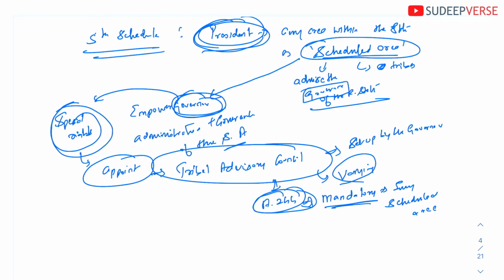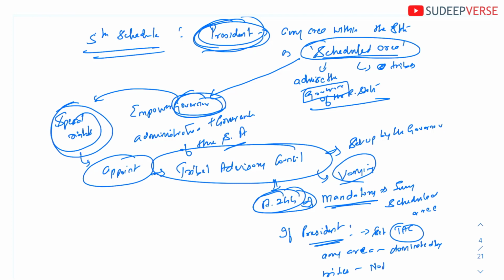Also there is one more point: if the president wants, again I am talking about the president, the president can set up a Tribal Advisory Council in an area that is dominated by tribes but is not declared as scheduled area. Okay, in that case it is not the governor but the president who will set up the Tribal Advisory Council. I hope you understood this.